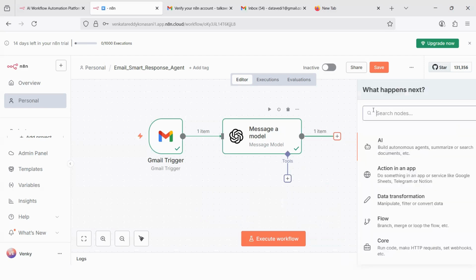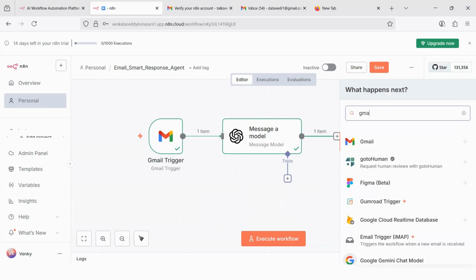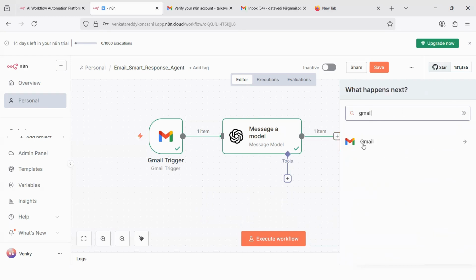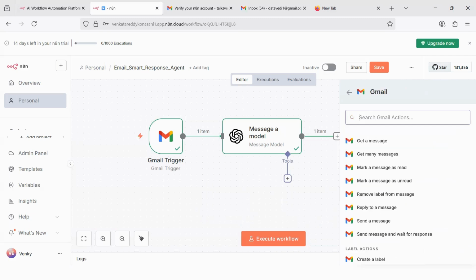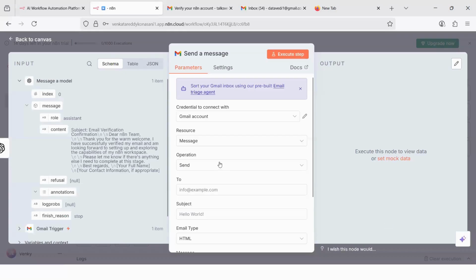You click on this and then you say Gmail. Now, what is the type of action that I want to do? I want to send a message. So the message that has been generated by OpenAI, I want to send. You can also do send a message, reply to a message, removal of label, like that. You can choose any one of these, the most relevant one. As of now, I am trying to use send a message. We can also use reply for the same one, but send a message will be kind of multi-purpose.